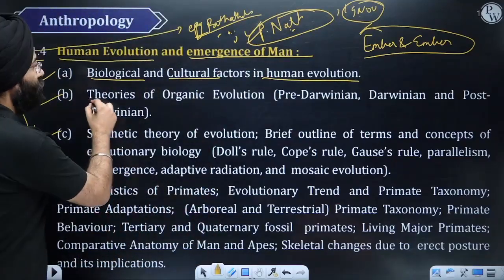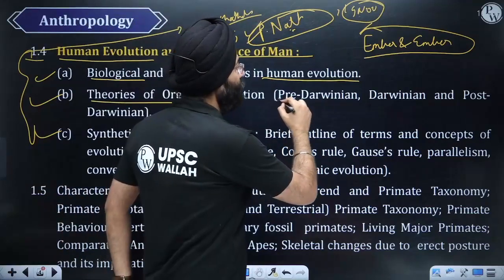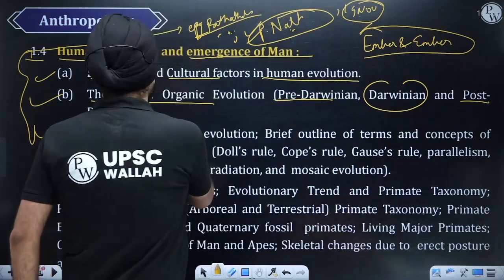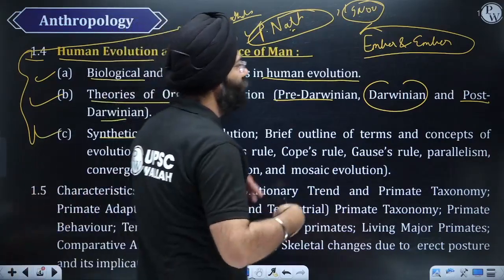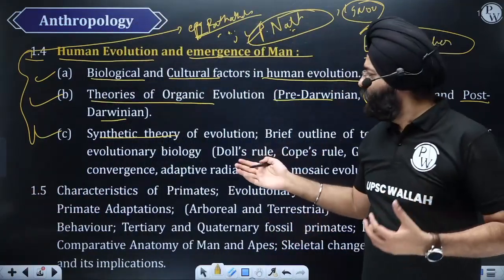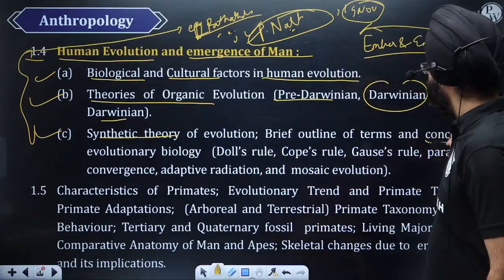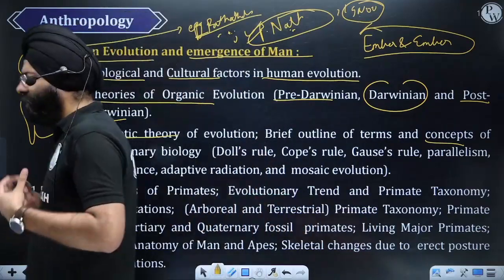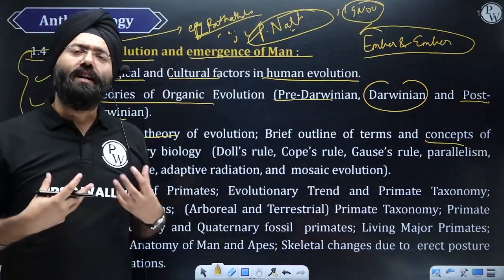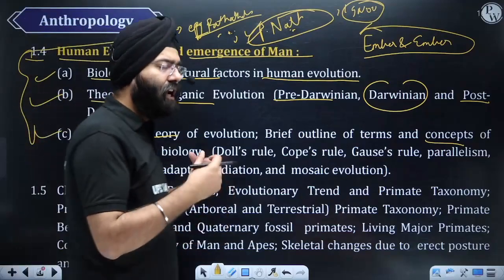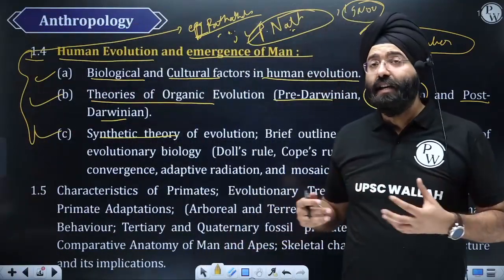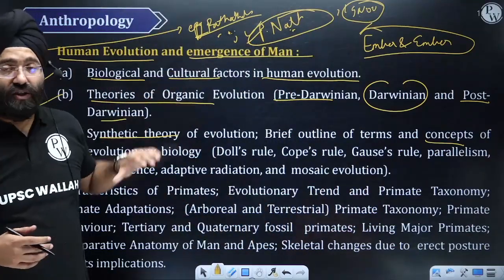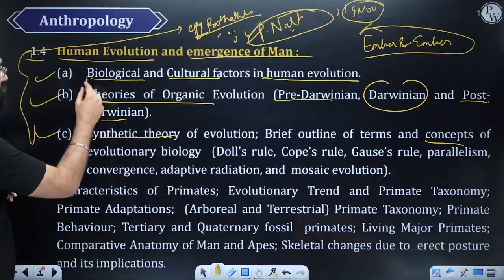Then theories of organic evolution. It has been defined pre-Darwinian, then the Darwinian theories, post-Darwinian, where we're going to study the various theories related to the synthetic theory and a brief outline. What are the various evolutionary concepts that are there? See, again, there are various concepts like Dawes, Rose, Kopru. They're not relevant, but because we are studying them, we have to see how evolution has taken place. So we're going to study all that. Again, these are well defined in PNAT and in EPG Pathshala. So this is a very important topic.